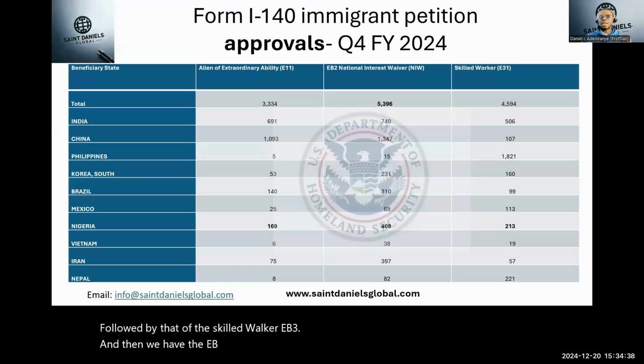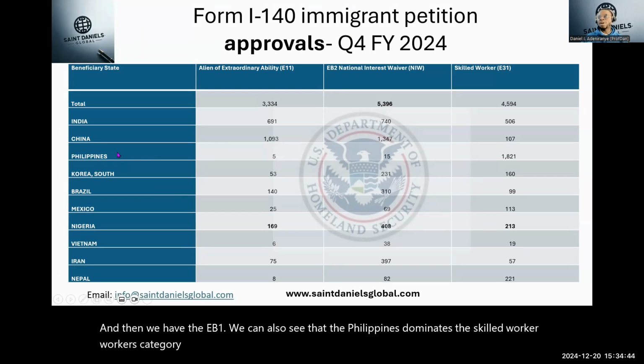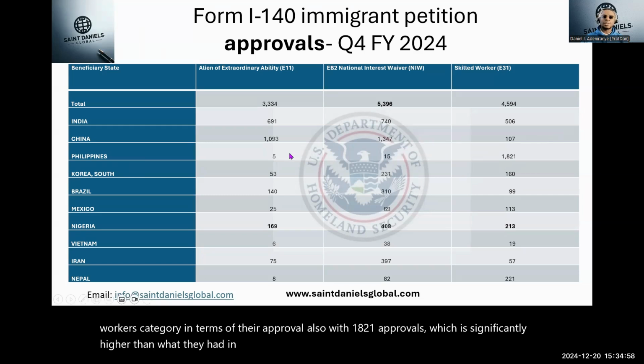We can also see that the Philippines dominates the skilled workers category in terms of approvals, with 1,821 approvals, which is significantly higher than what they had in the EB1 category, 5, and the EB2 NIW, 15.